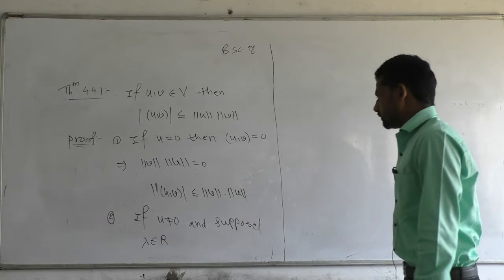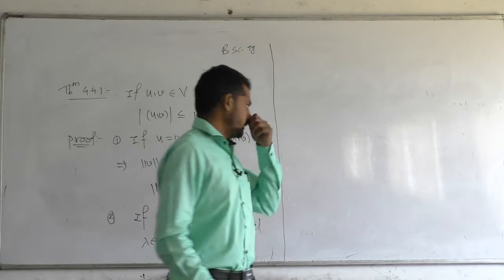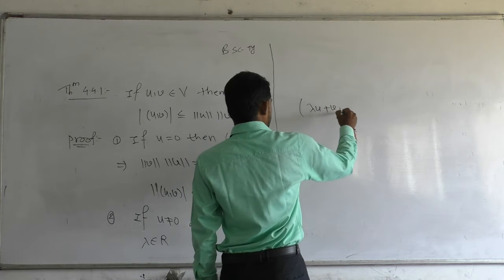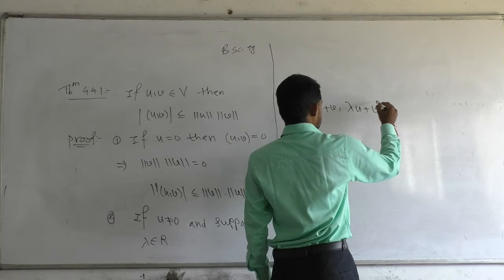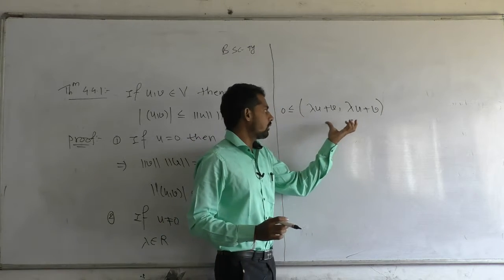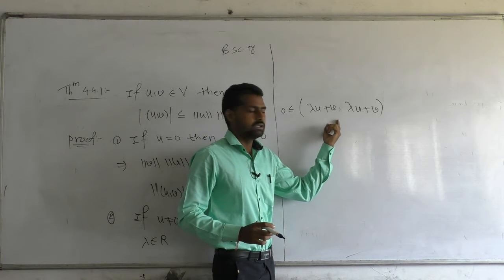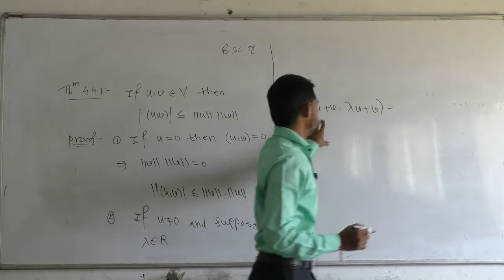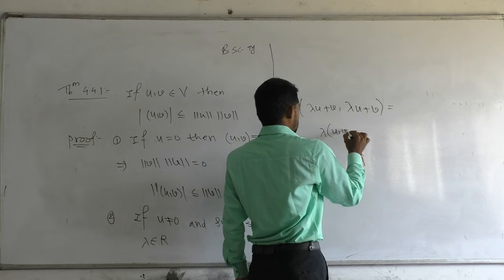Second part: if u is not equal to 0 and suppose that lambda belongs to R is any real number, then we can write inner product of lambda u plus v with itself, which is greater than or equal to 0, because this is nothing but the square of the norm of the vector lambda u plus v, where lambda belongs to R and u is not equal to 0.